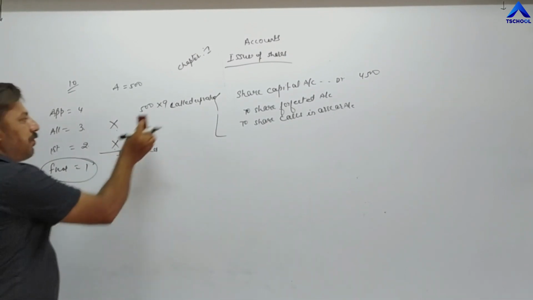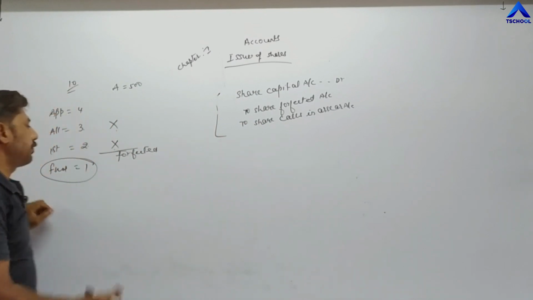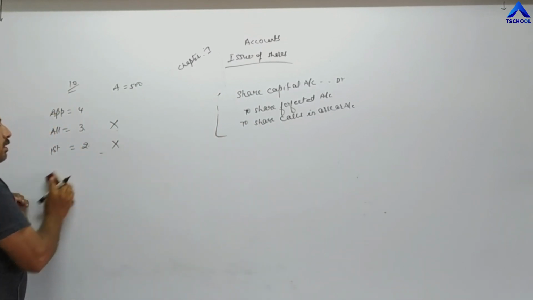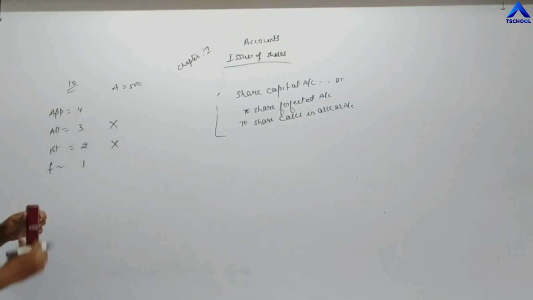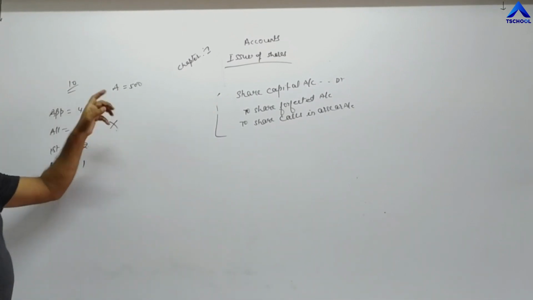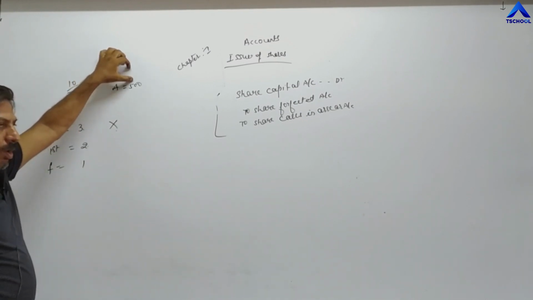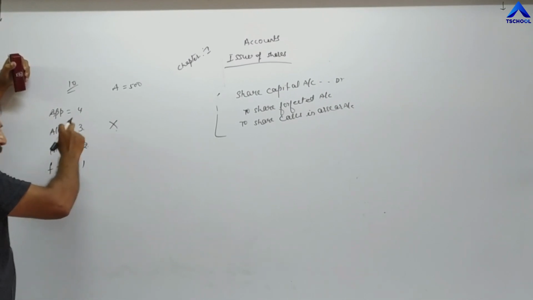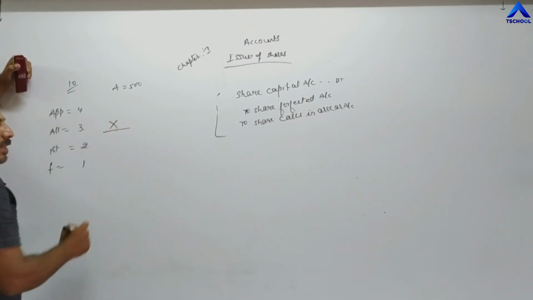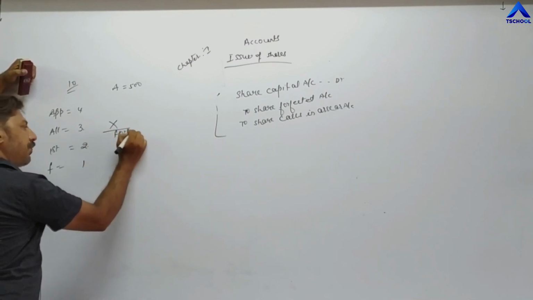Next, another example for called up value. Suppose the final call is of 1 rupee. Now, third example: A has purchased 500 shares, and on these 500 shares A has not paid allotment, and immediately after allotment his shares are forfeited.